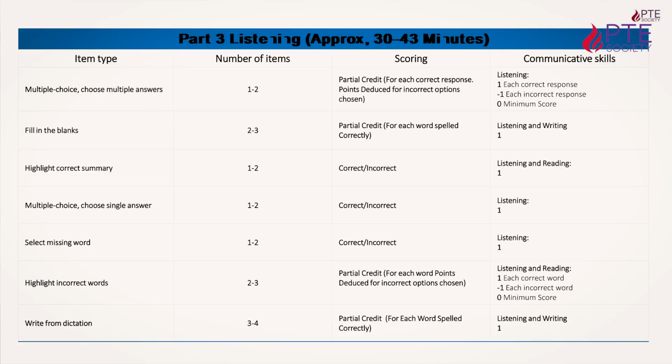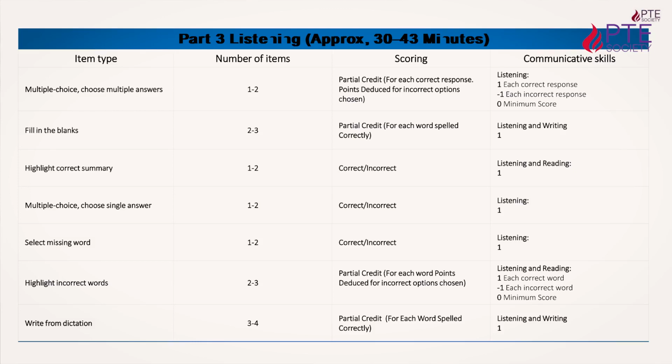The second item will be multiple choice, multiple answer. Same way as it was in the reading part, here also there is negative marking if you give a wrong answer, right? But the minimum marking is 0. So that will be 1 to 2 questions. Partial marking is also here.